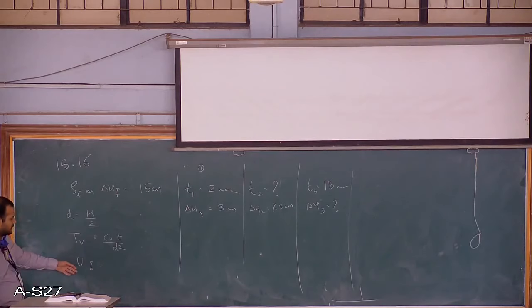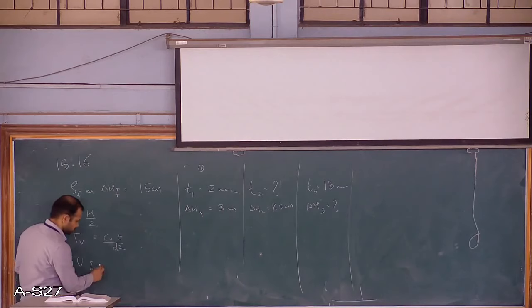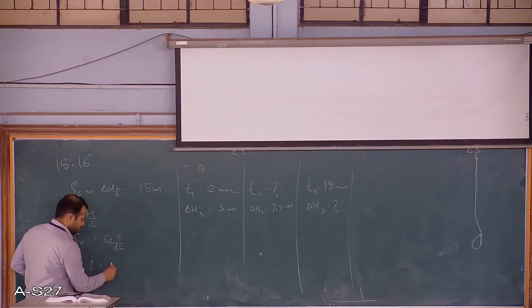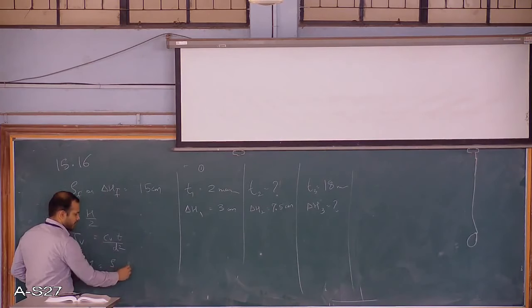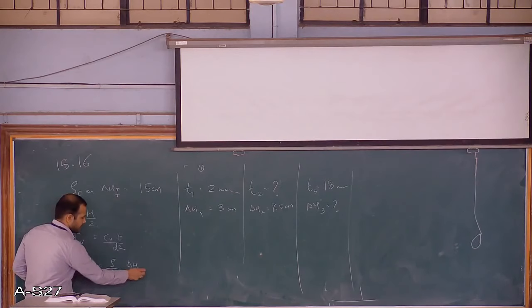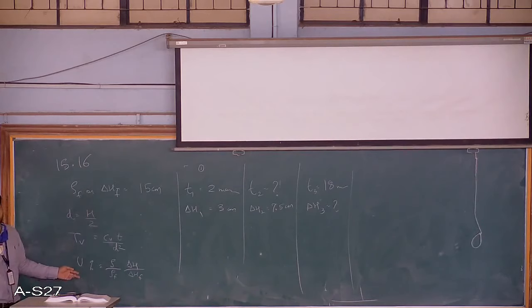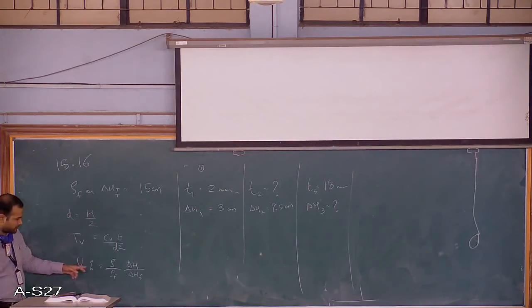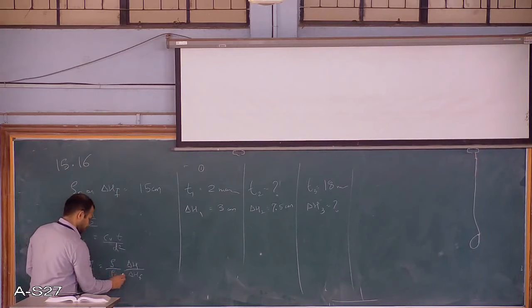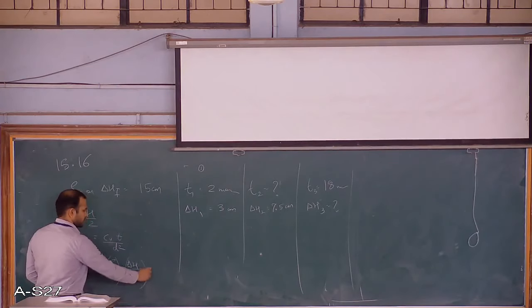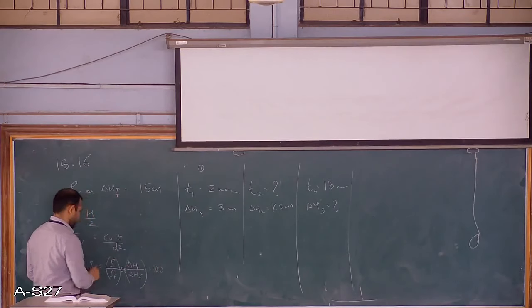And how will you find U? It is settlement at any time upon the final settlement, into 100 percentage.